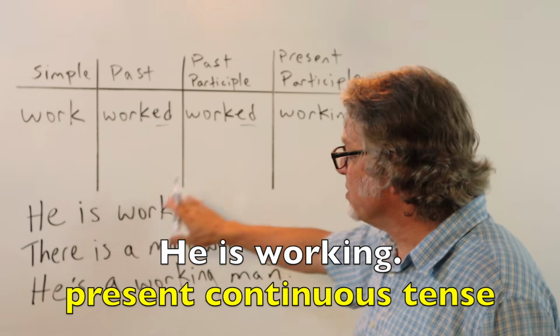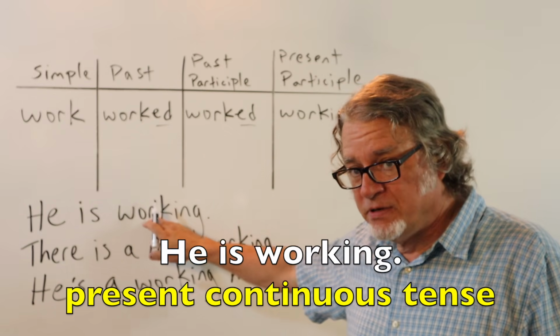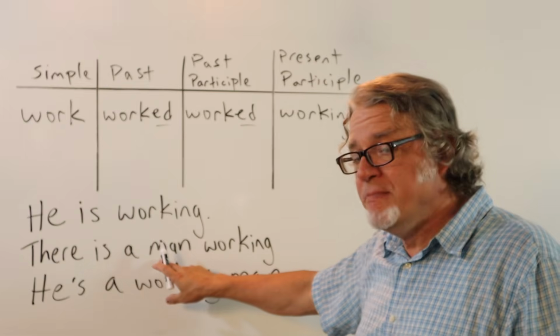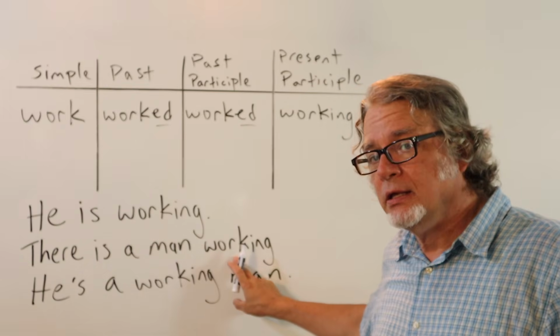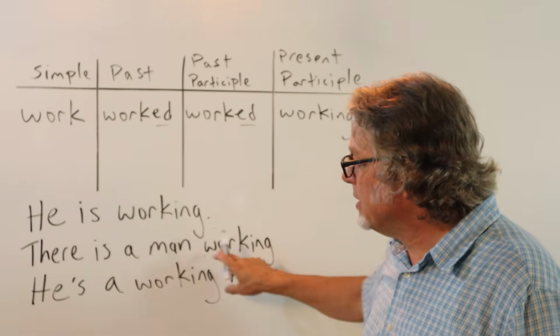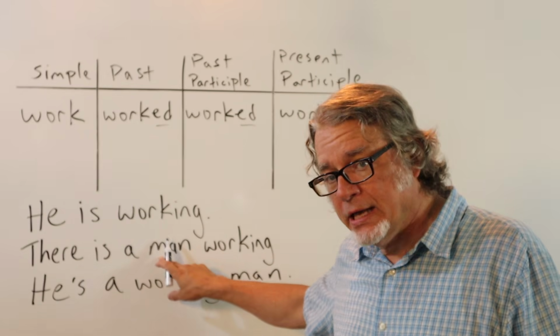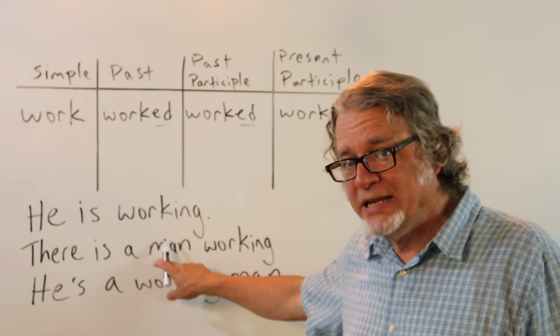Here's the present participle as the main verb. There is a man working. This word modifies man. It's functioning as an adjective.